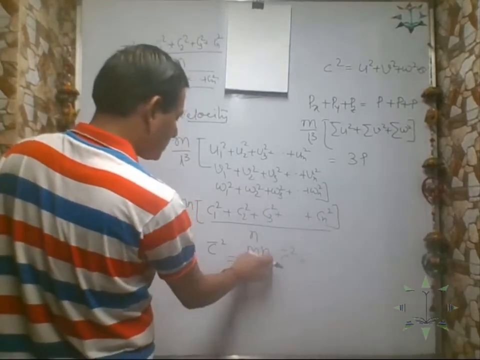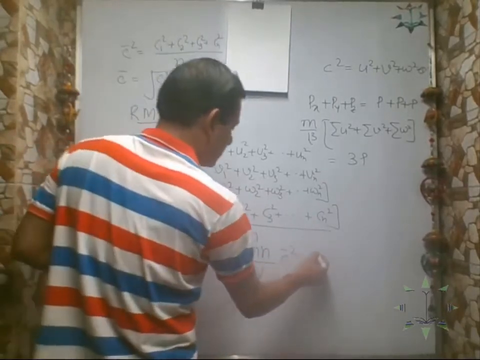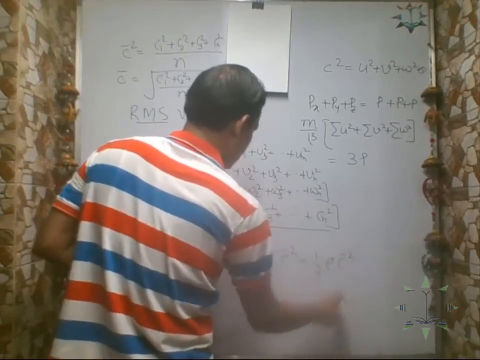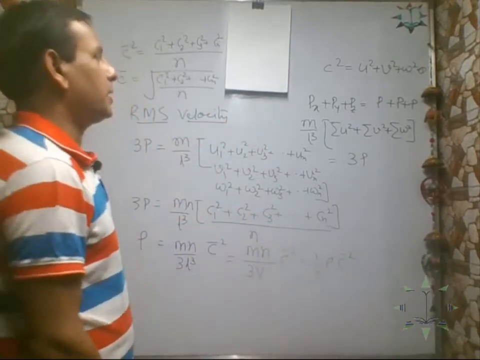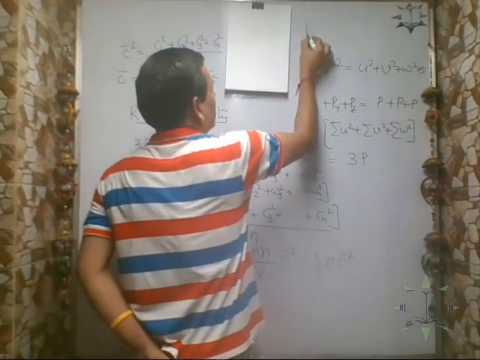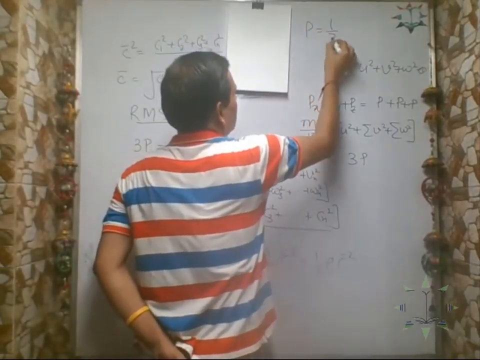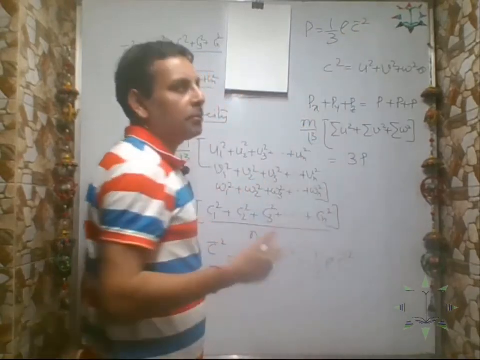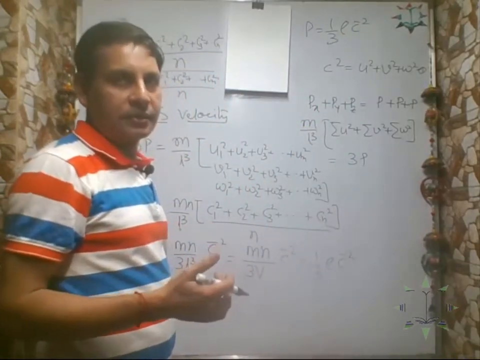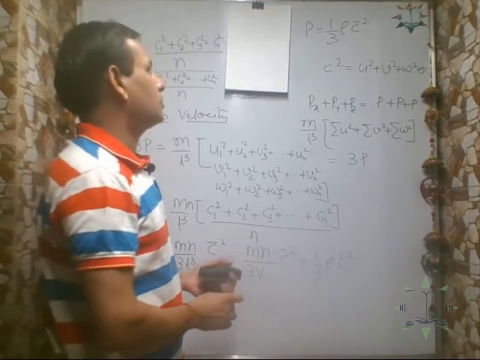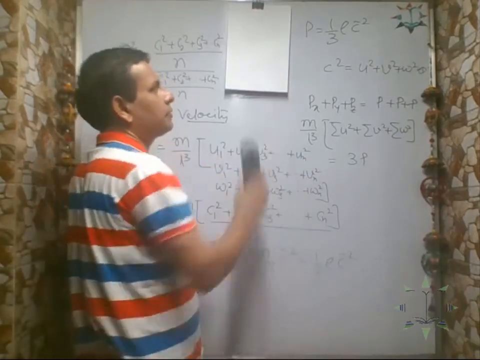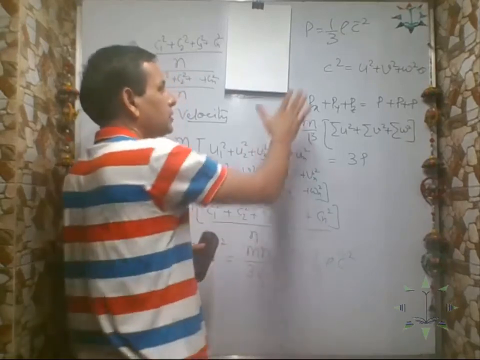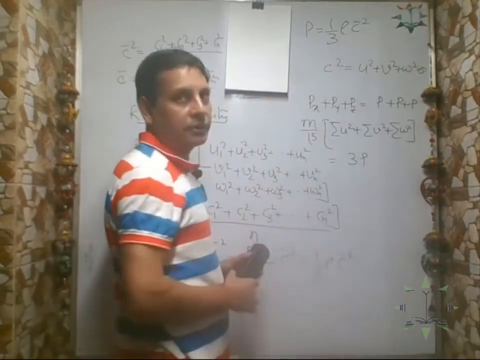Now mass by volume gives the density rho, so rho C bar square. So the pressure exerted by a gas is equal to 1 by 3 rho into C bar square, where rho is the mass per volume, the density of the gas. Correct? So this is very, very important. The derivation is not important, but this expression is very important.